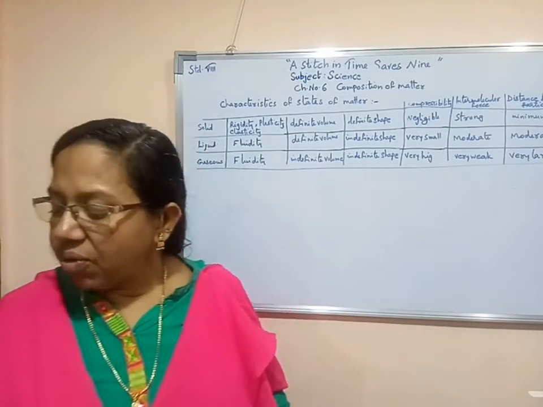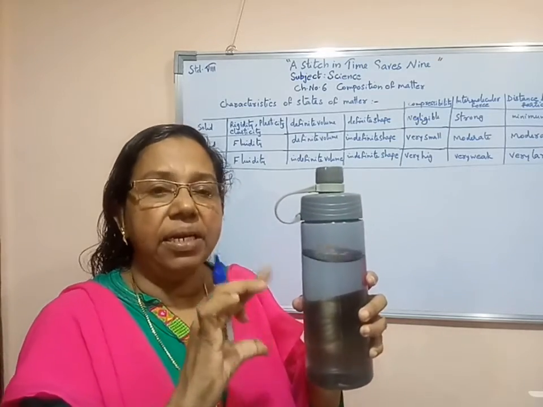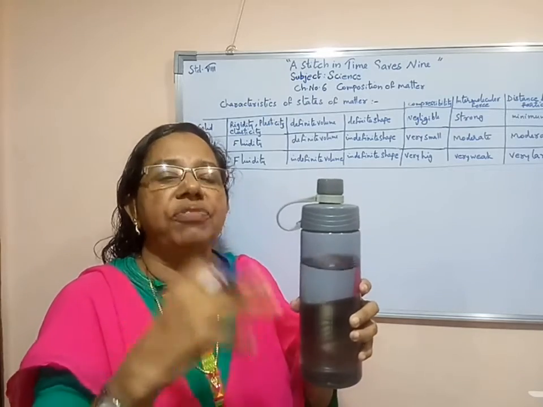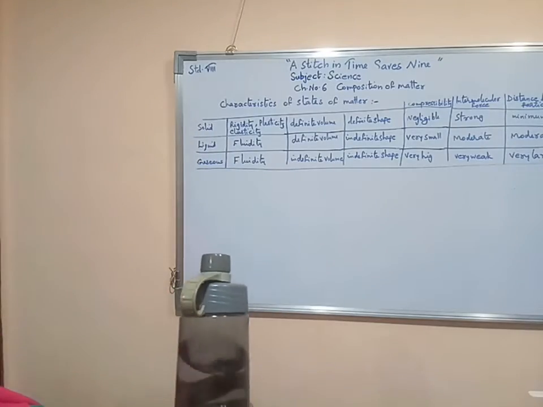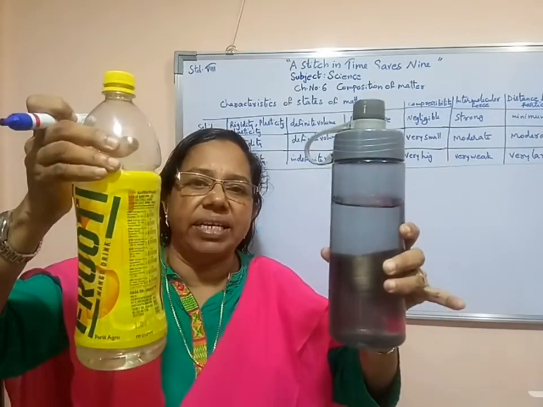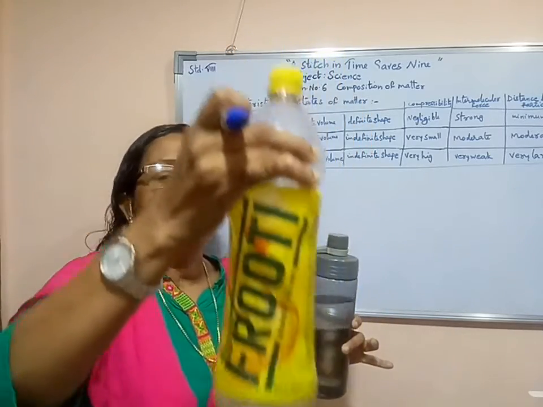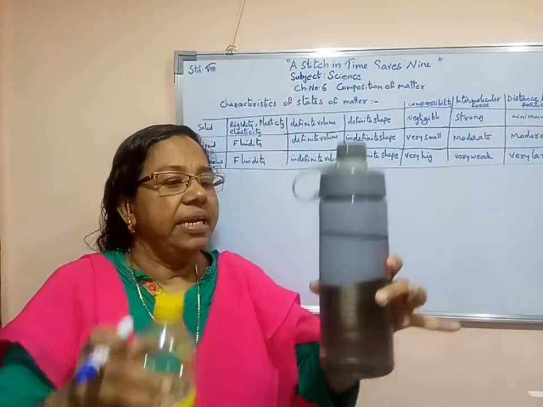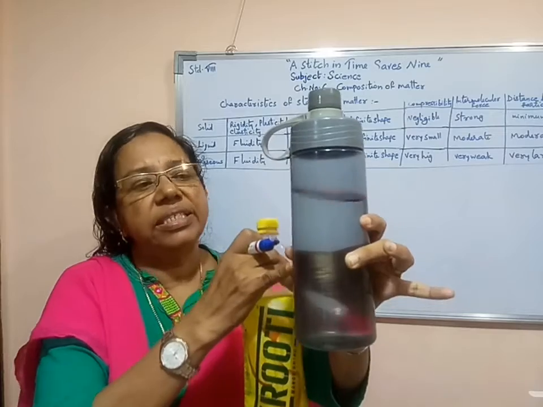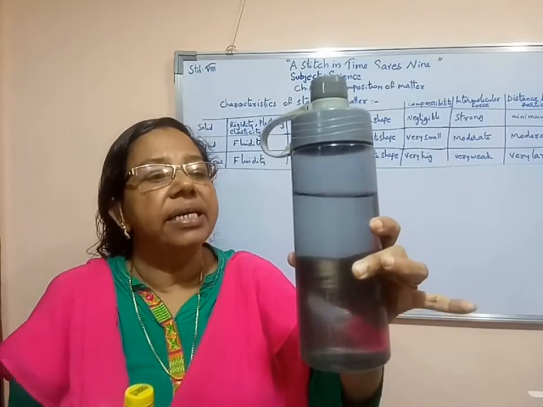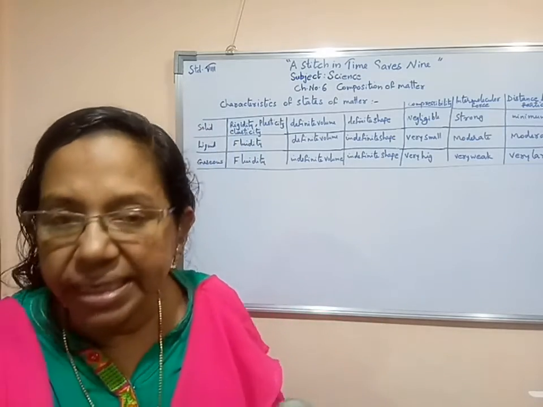At the same time, if we take water, it takes the shape of the container in which we are pouring it. Here water is in this container, and here water is in this one. The containers' shapes are different, so water takes the shape of each container. As a result, water is occupying the shape of the container. So we can say that water has no definite shape.